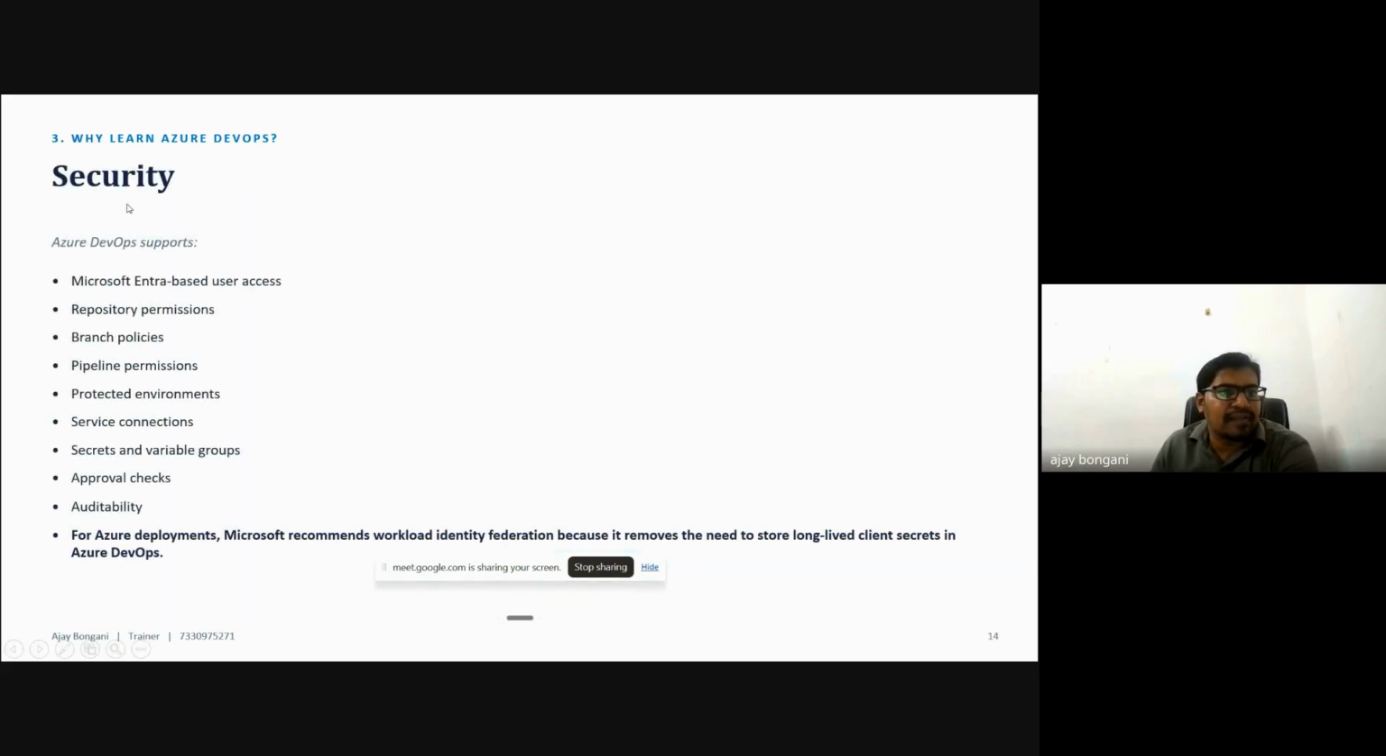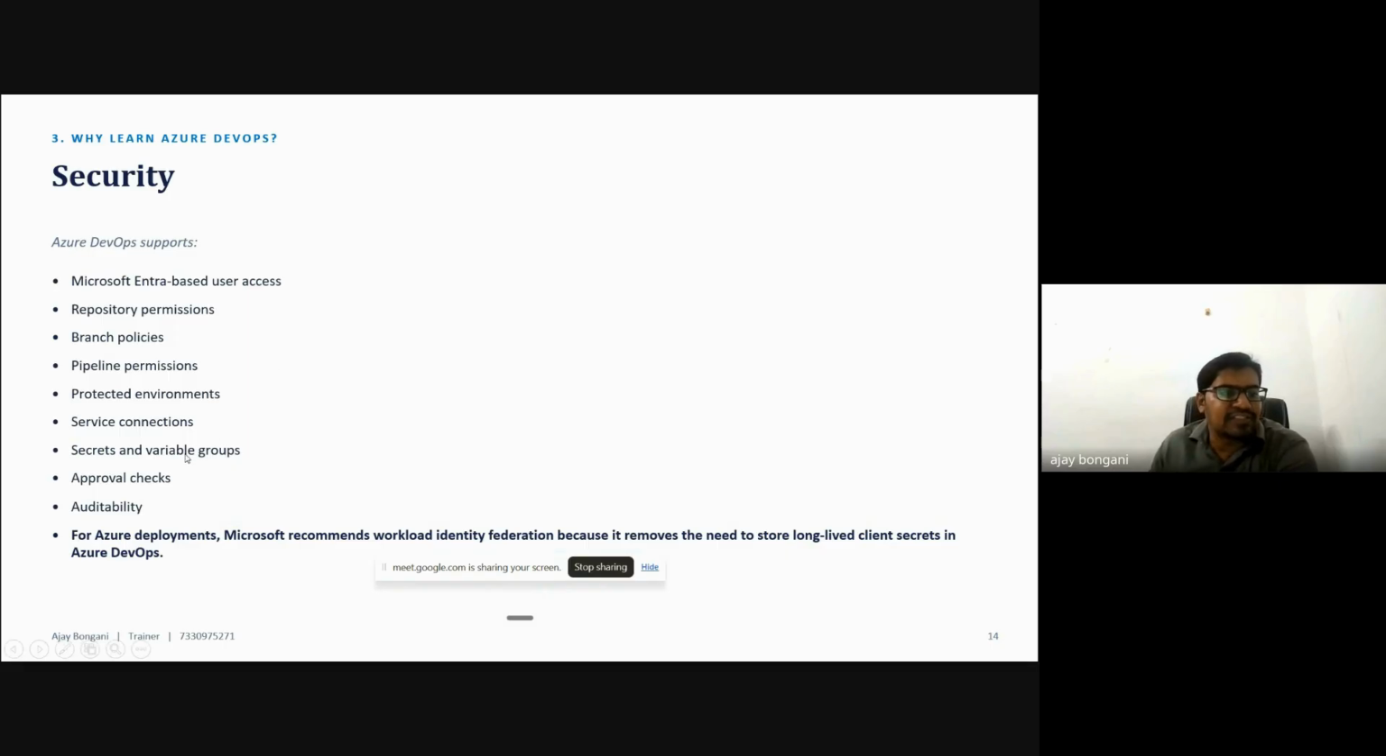What type of security is there? Azure DevOps supports these: Microsoft Entra-based user access, repository permissions, branch policies, pipeline permissions, protected environments, service connections, secrets and variable groups, approval checks, and auditability. At the branch level we integrate branch policies and pipeline-level permissions. If I am running a pipeline and someone else also runs it, they cannot run before my approval, because a dev branch merges to the master branch and then to production.